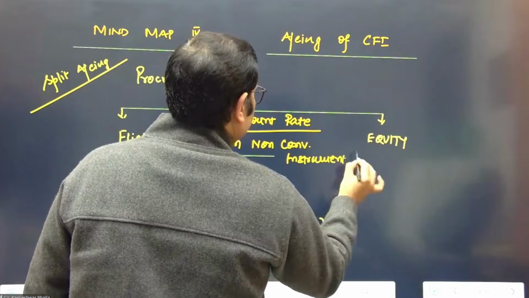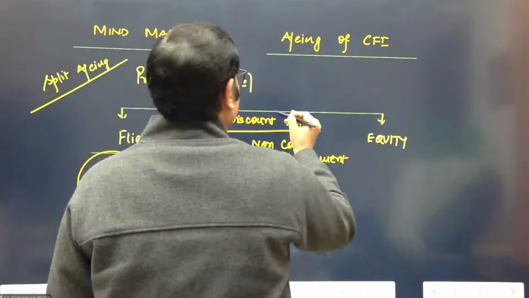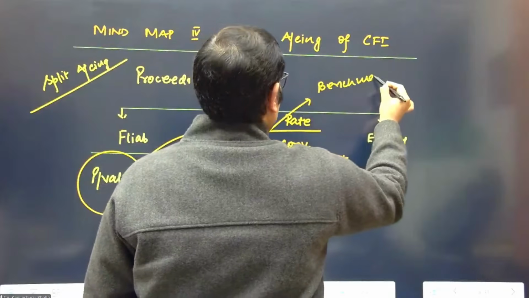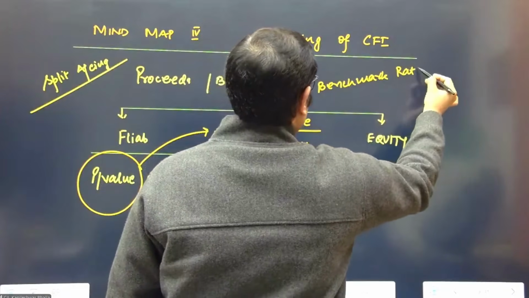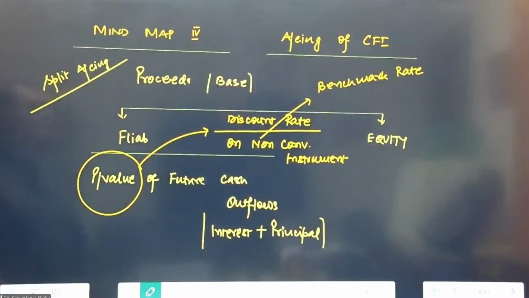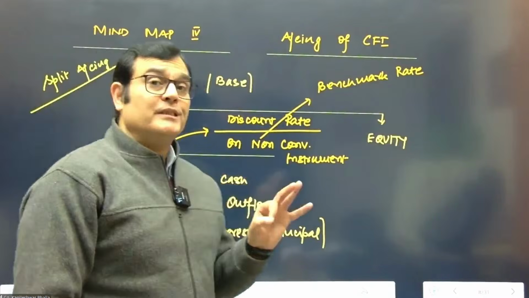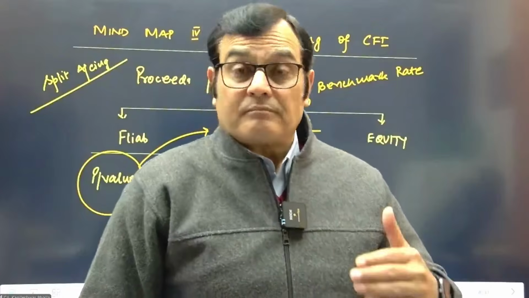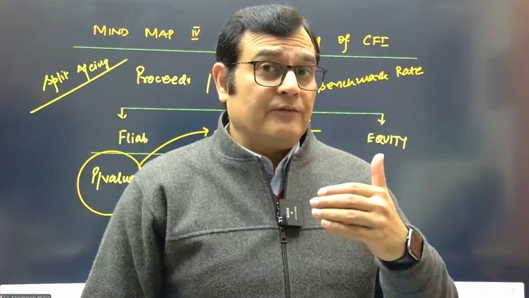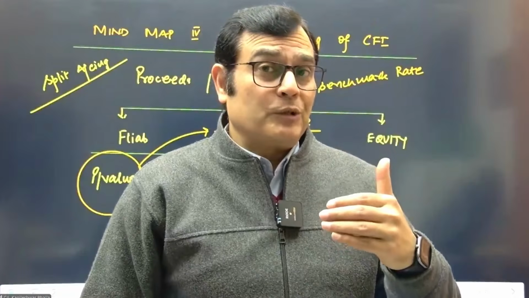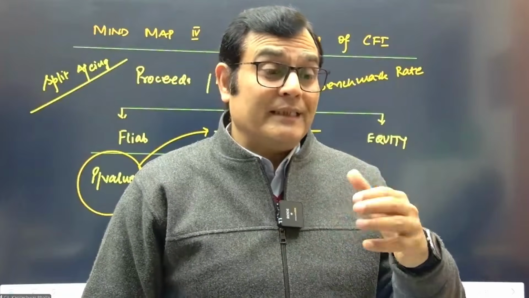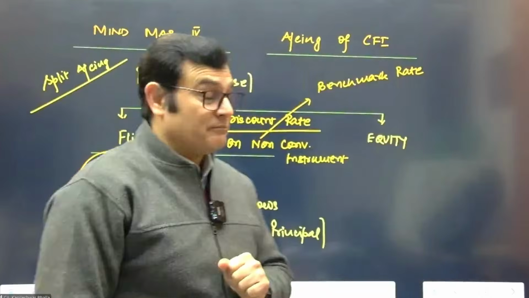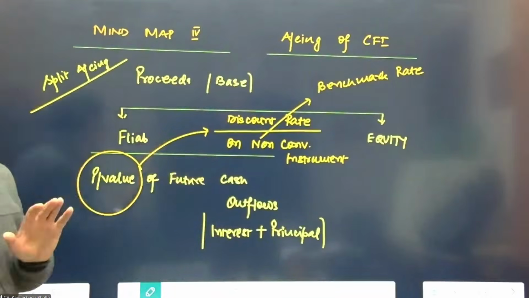So remember, when you consider a discounting rate, this becomes the benchmark rate. This is what we decided in our mind is the benchmark rate: you need to consider the coupon rate which prevails on a non-convertible instrument, just to be on the safe side. That also tells me that if the question is giving you an interest rate on a non-convertible instrument, it is indirectly also trying to tell me that it is a compound financial instrument as well. Just in case, that can also be helpful.